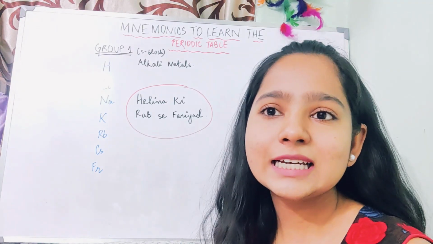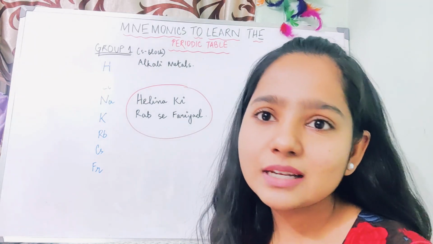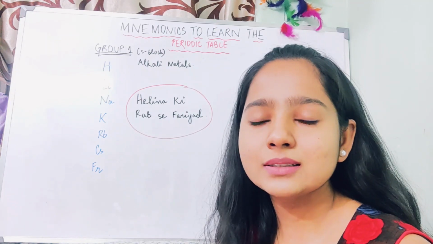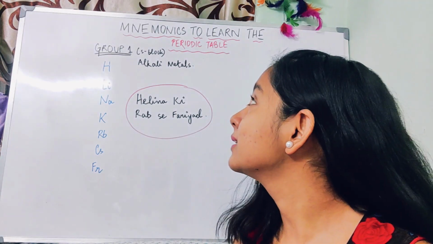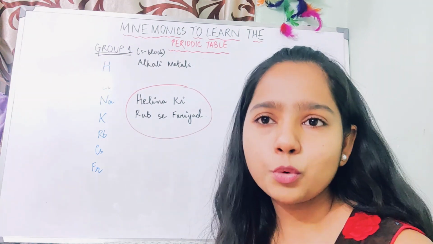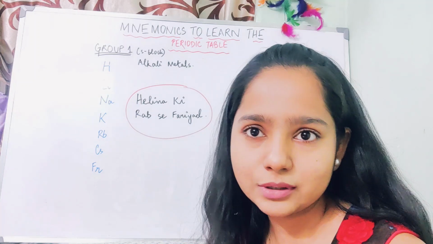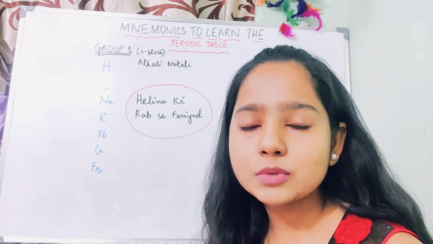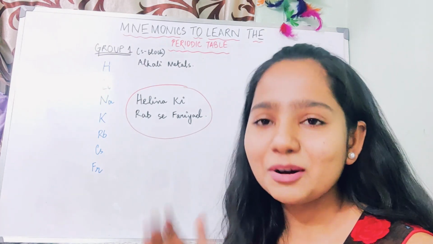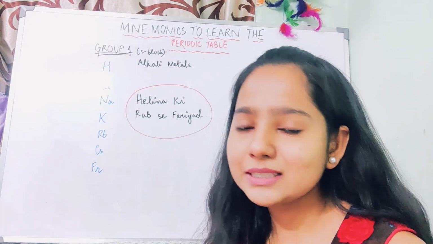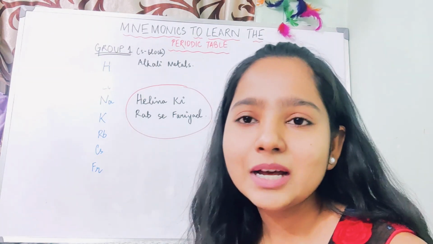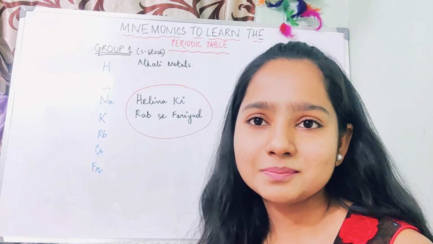So today we are gonna learn the entire periodic table, each and every single element present in the periodic table, with the help of special tricks which we refer to as mnemonics, as you can see. Mnemonics are basically small poems or different kinds of tricks through which we can learn something we are finding very difficult to learn. For example, now you are finding the elements in the periodic table difficult to learn. So, without wasting further time, let's get started with the video.